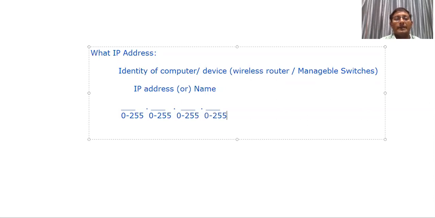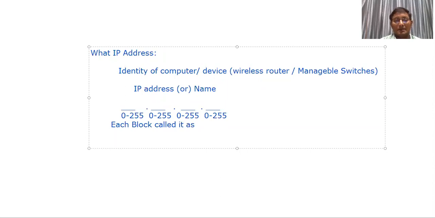Each block we can call an octet. One octet equals 8 bits. So each block is an octet, and 1 octet equals 8 bits. That is also what we call 1 byte.